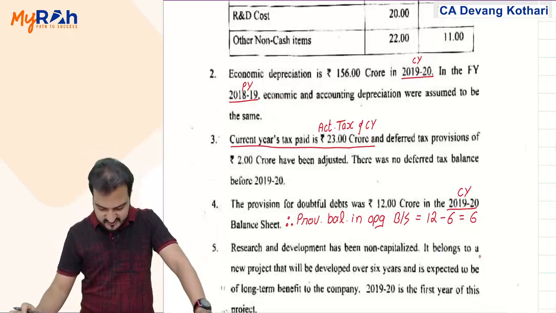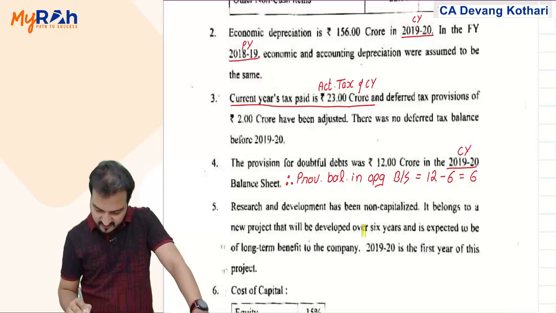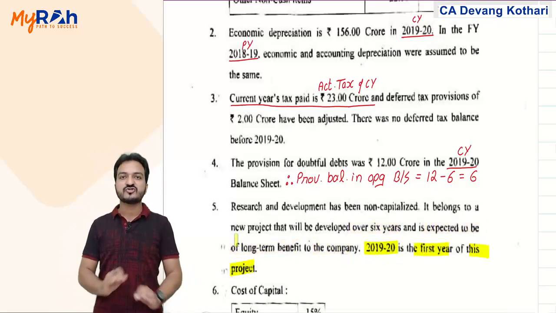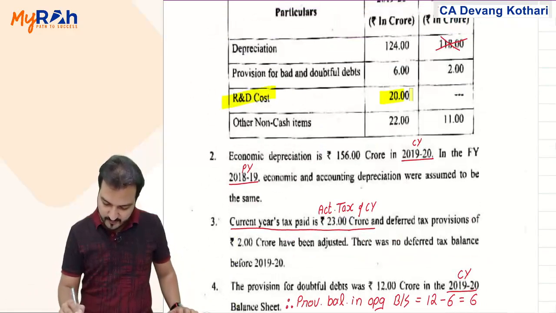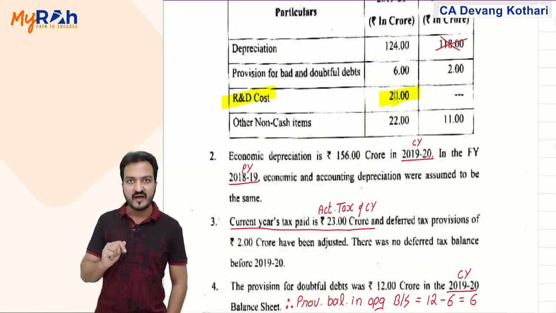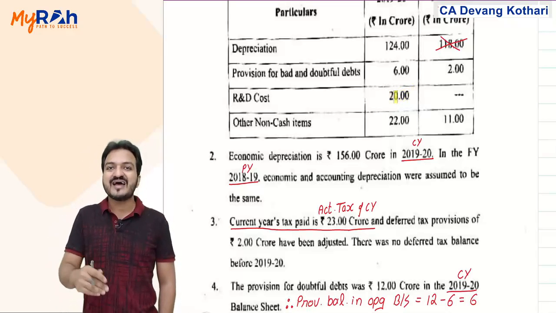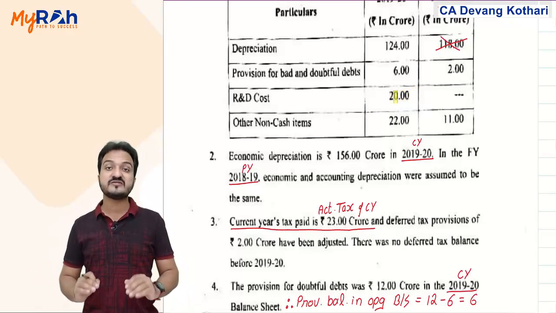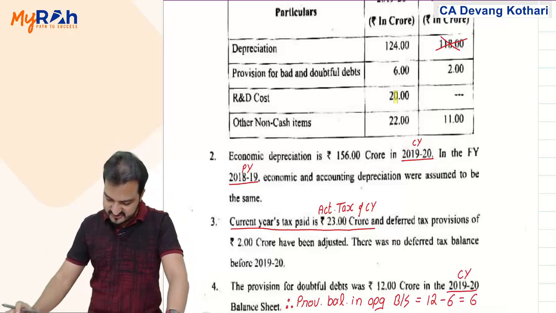Yes. Research and development has been non-capitalized. It belongs to a new project that will be developed over 6 years and is expected to be a long-term benefit to the company. This year is the first year of this project, meaning in opening capital there was no research and development adjusted, but your research and development cost appears in current year. It is a non-operating item because this research and development pertains to some project which has not yet been started. So that project has not yet become operational. It is my non-operating expense. You add back in your profit. Done? Yes. So this is what we do.